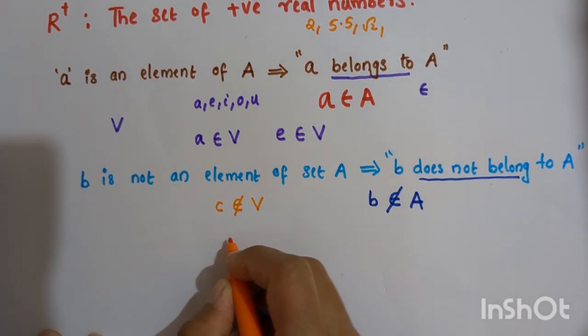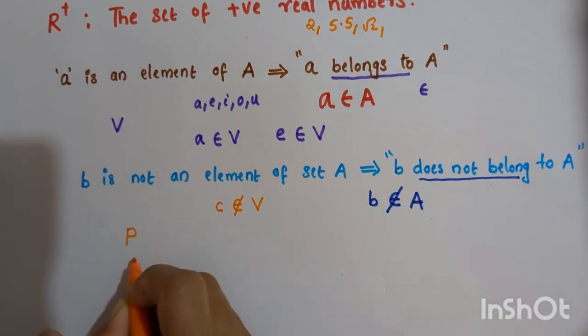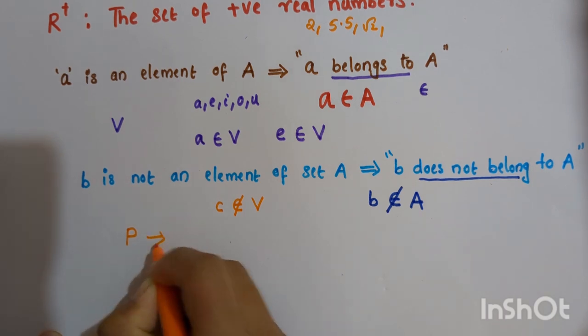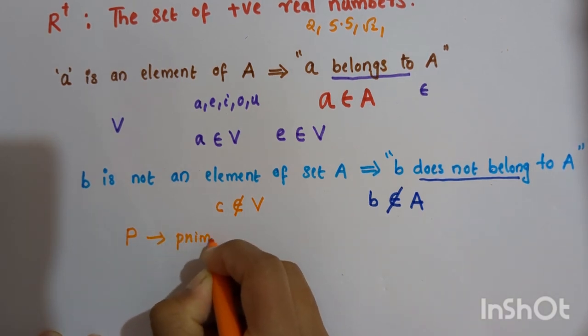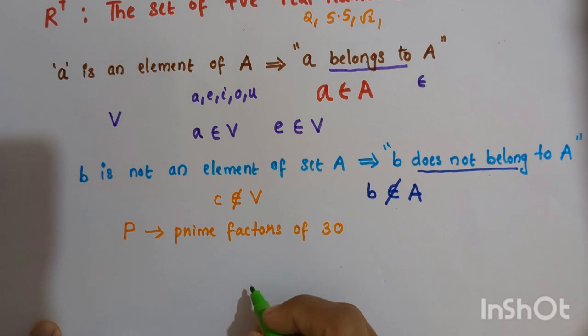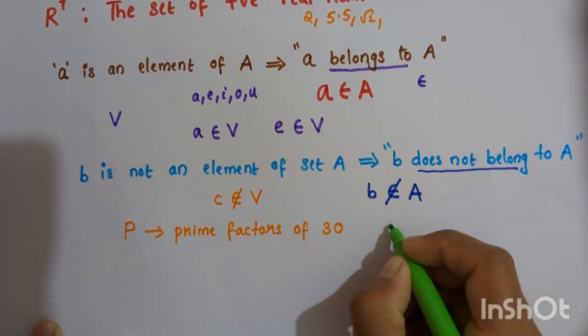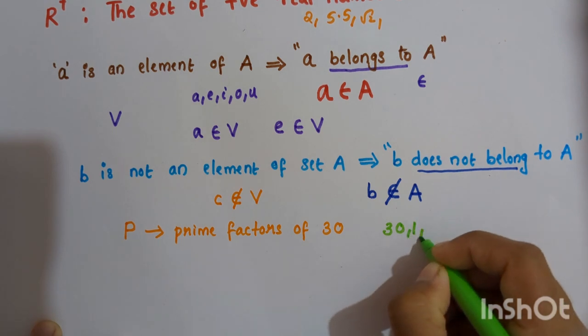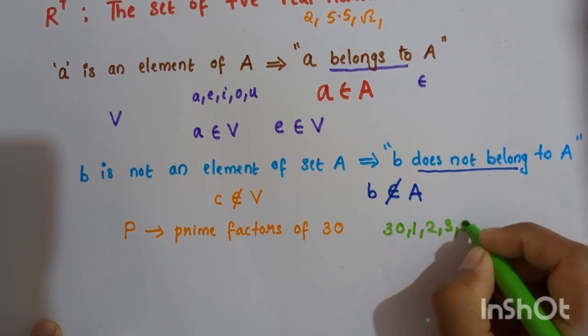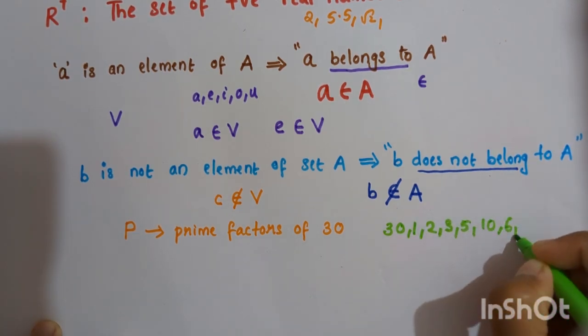Now let P, capital letter P, be the set of prime factors of 30. What are the factors of 30? 1, 2, 3, 5, 10, 6, 15.